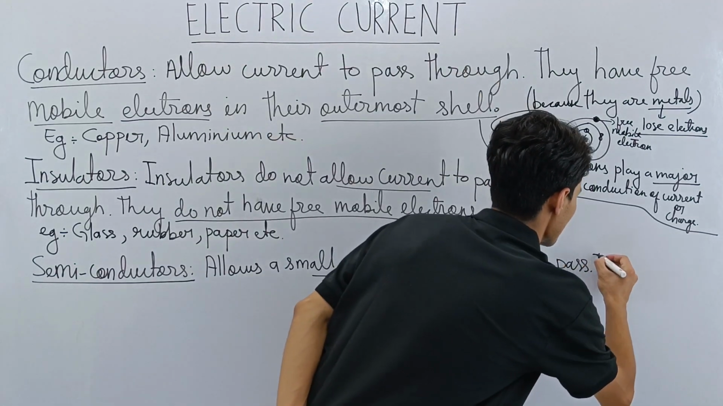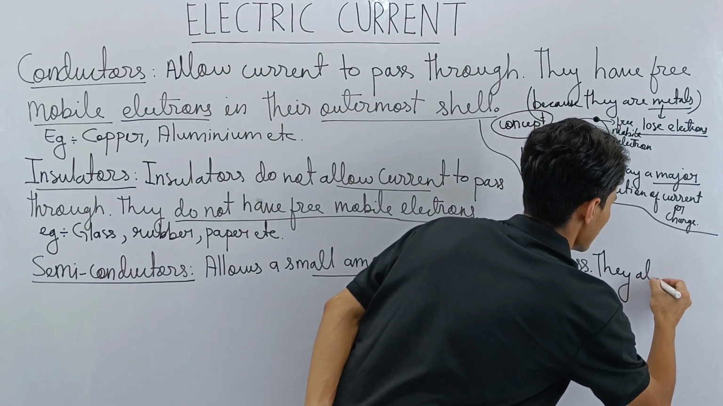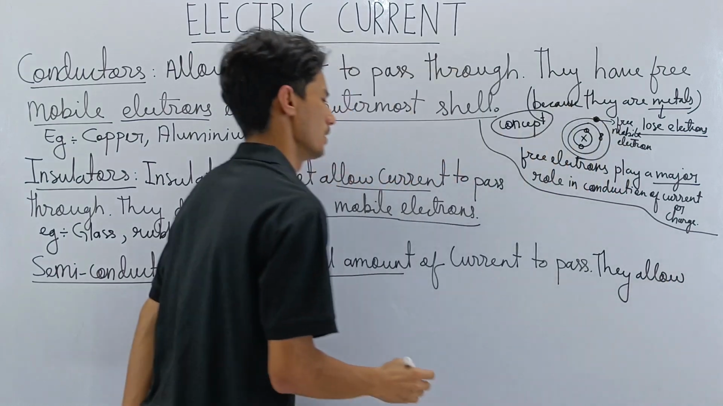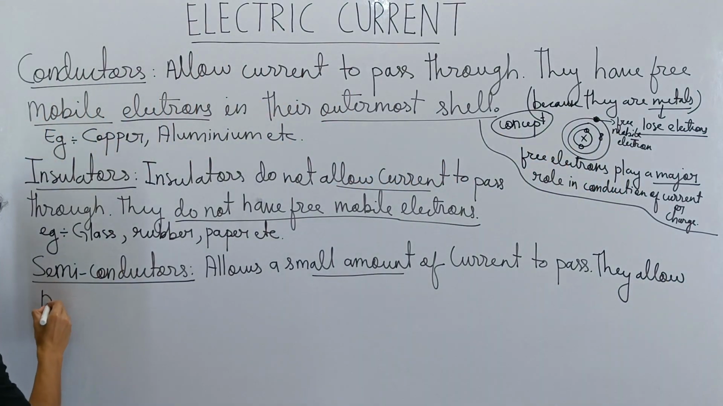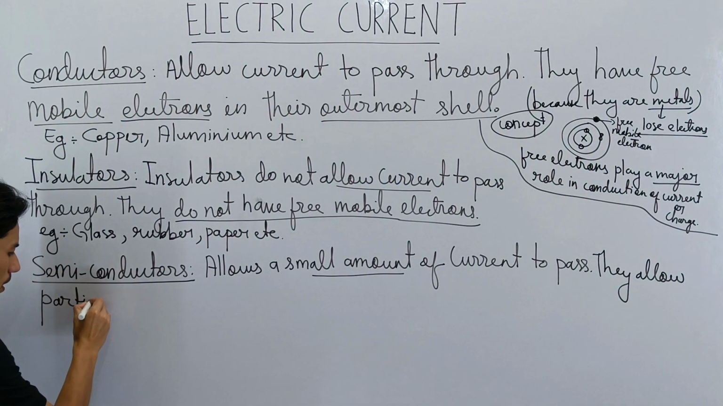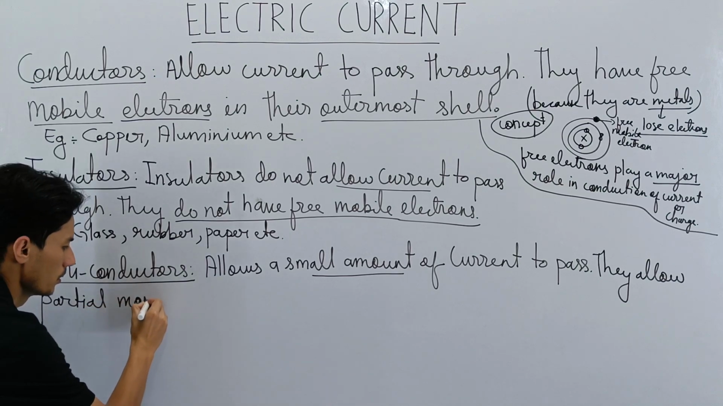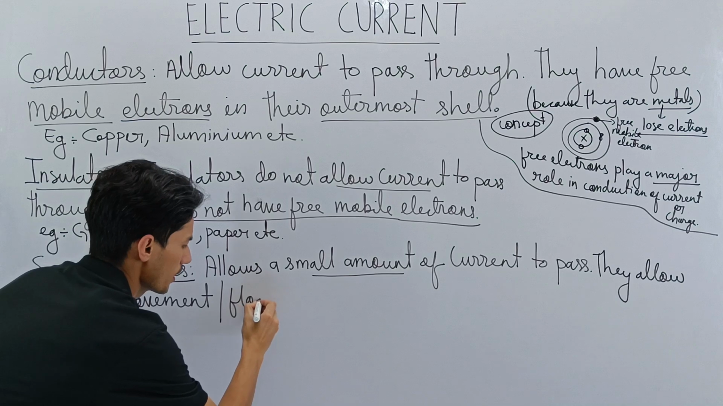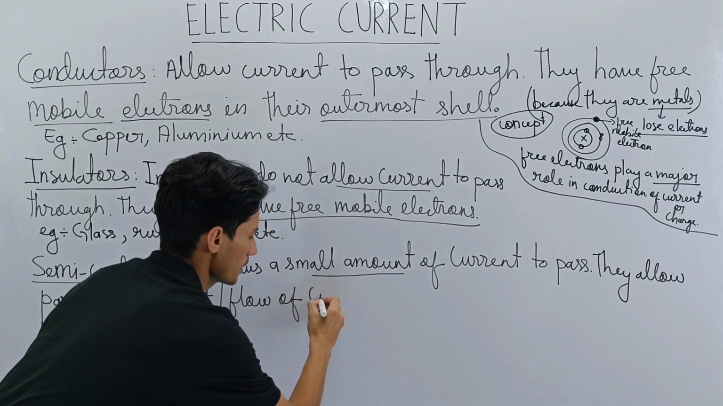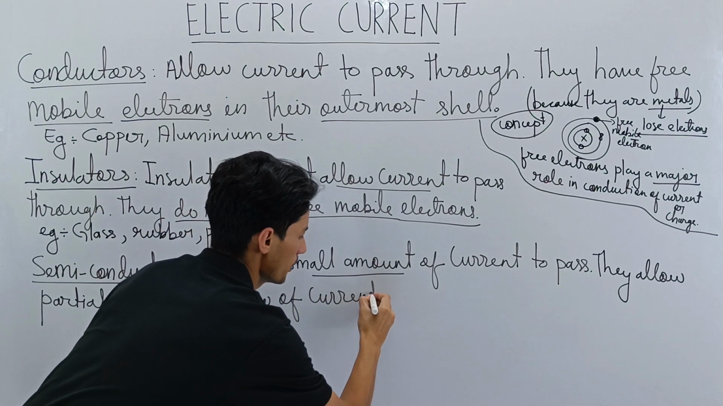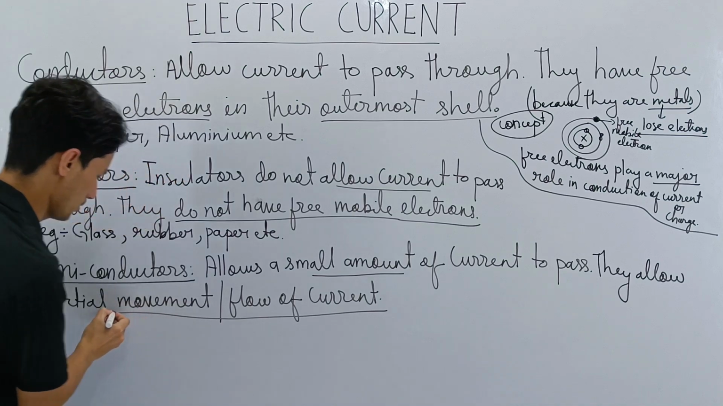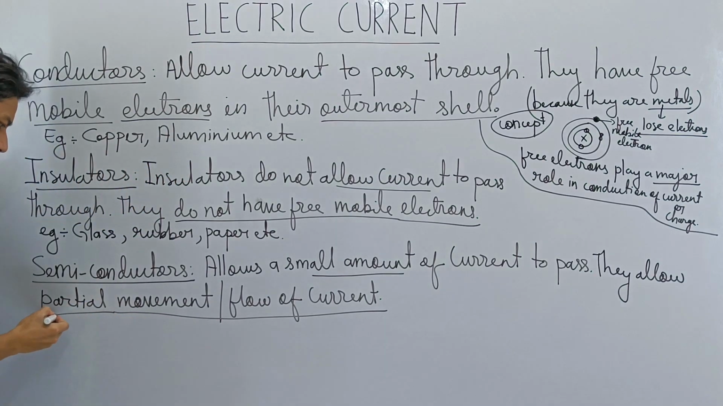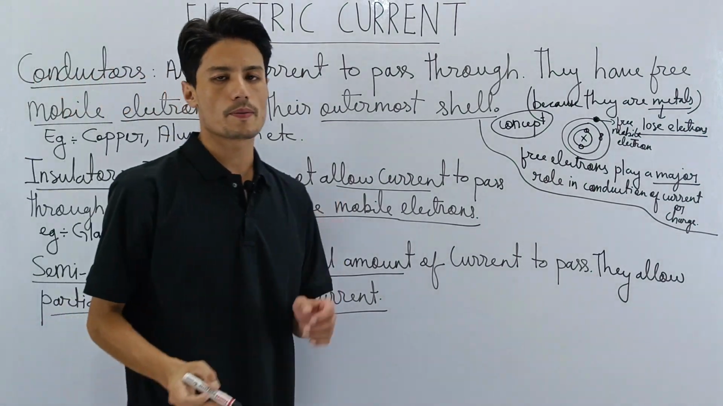We can also say they allow partial, because only a part, partial movement or flow of current. In the exam, whichever word comes to your mind, you write, both are correct. So they allow only a partial movement or partial flow of current.